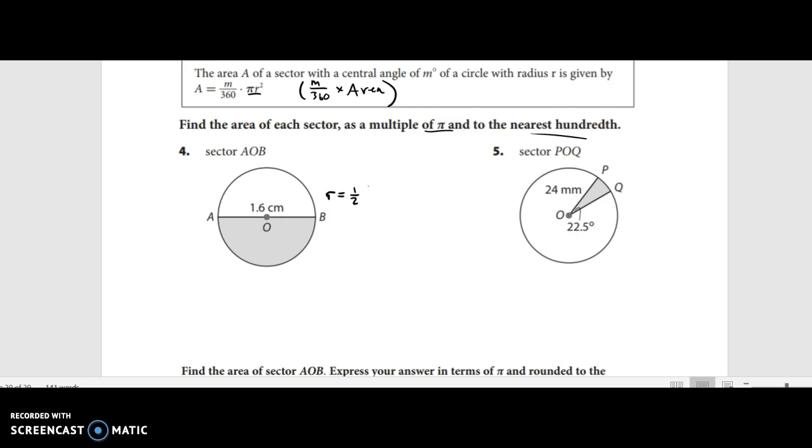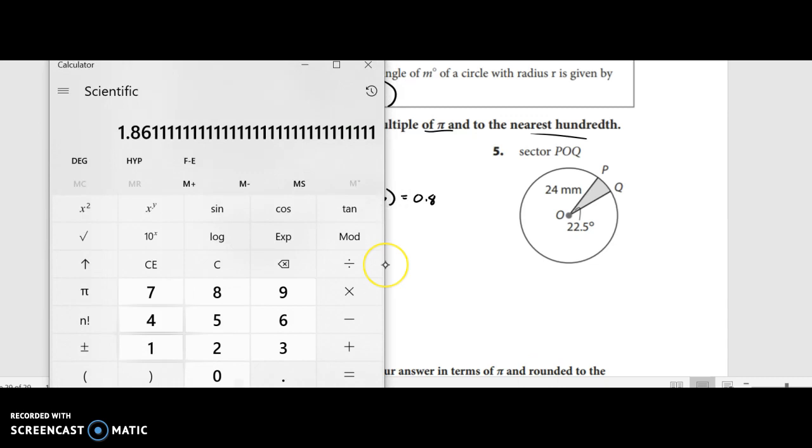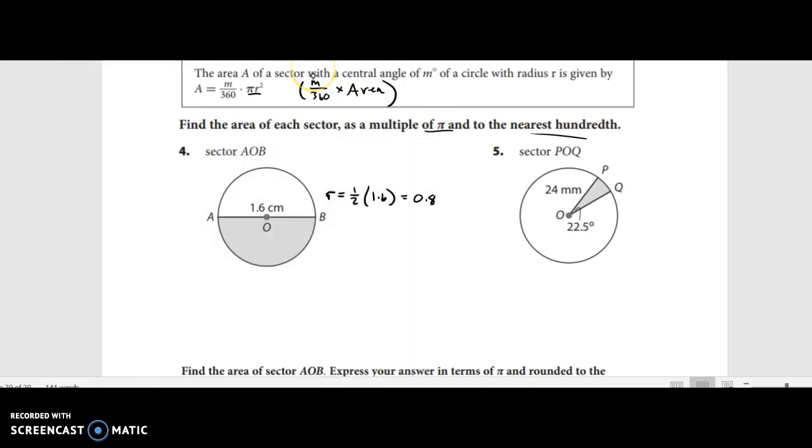We know r is half of 1.6. So in your calculator, do 1.6 divided by 2, and it should give you 0.8. Let's make sure. Half of 1.6, 1.6 divided by 2, 0.8. Okay, so the radius is 0.8.